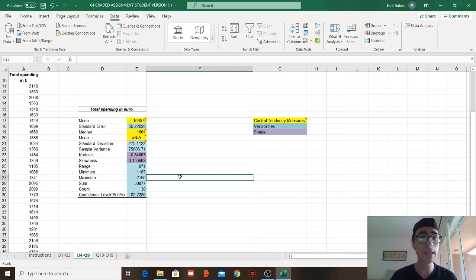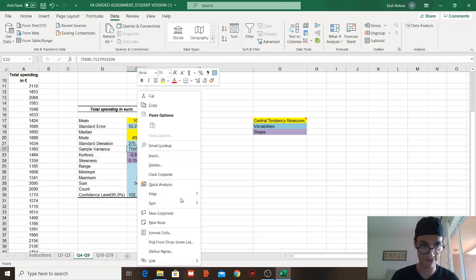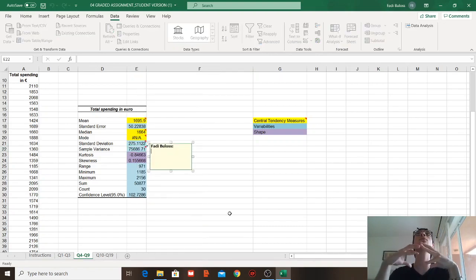When it goes to sample variance, it isn't solely connected to the mean. The variance is the square of the standard deviation. But how do we get the standard deviation? By getting the variance. It's not really connected to the mean, but it's the square of the standard deviation. And we cannot really compare the variance with the standard deviation or the mean, because the variance has a higher amount compared to the mean, because it is to the power of 2.